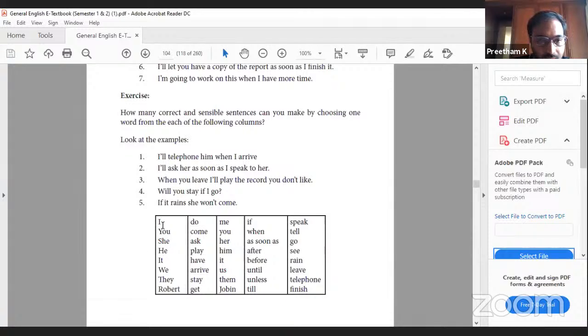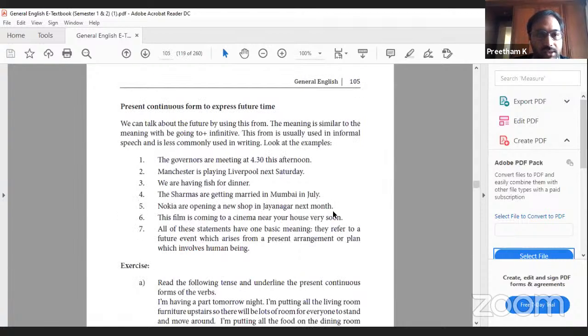For example, you can match "I" with, you have to join the words here. You have to choose one word from each box and make meaningful sentences.